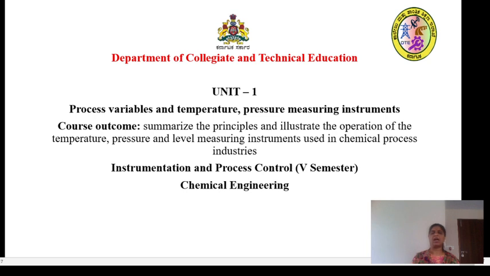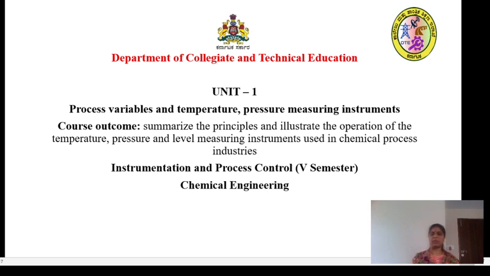So in the last class we have learnt about the temperature measuring instruments. In the last session we have learnt about the pyrometer, that is also a temperature measuring instrument, which is especially used for measuring high temperature. There are two types of pyrometers that we have learnt: the radiation pyrometer and the optical pyrometer.